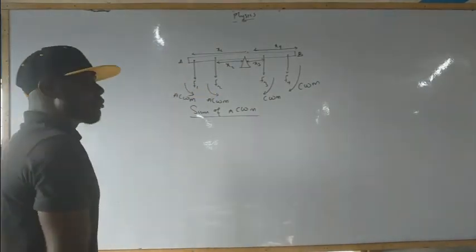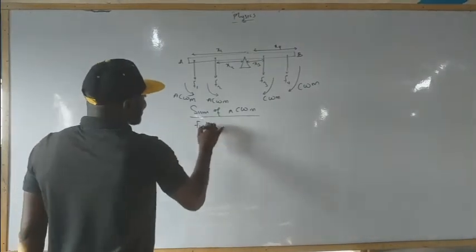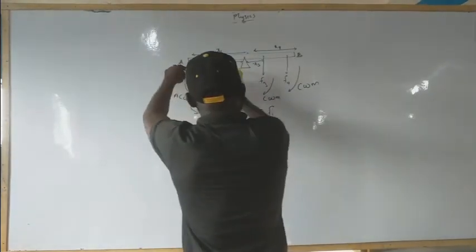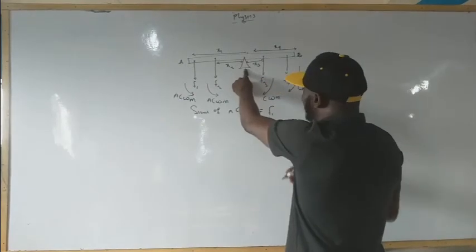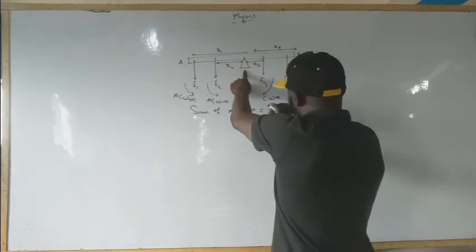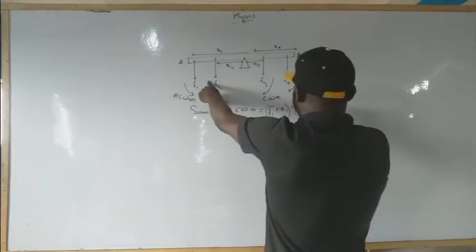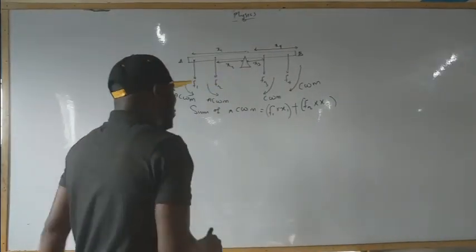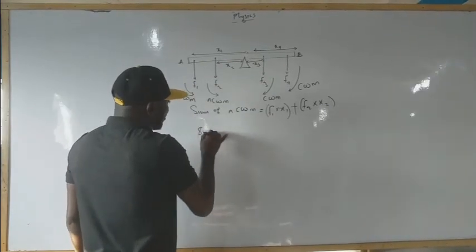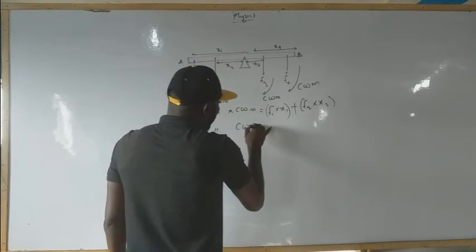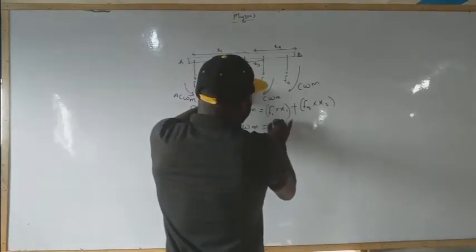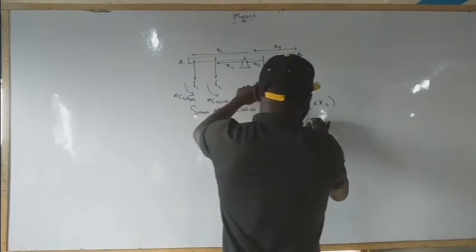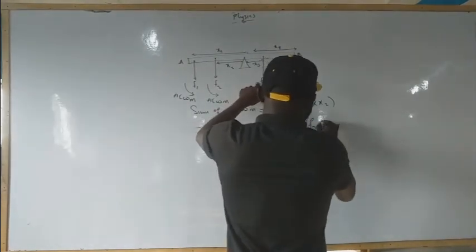So from here we can deduce that the sum of the anti-clockwise moments, when you say sum it means plus, equals F1 times x1, the distance of this force from the pivot, plus F2 times x2. That's for the anti-clockwise moment. The sum of the clockwise moments will be F4 times x4 plus F3 times x3.